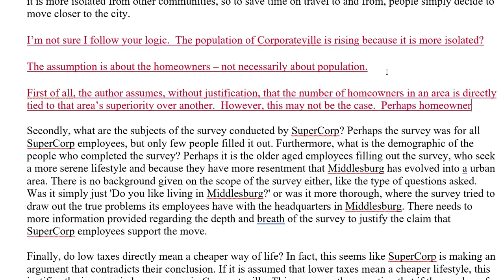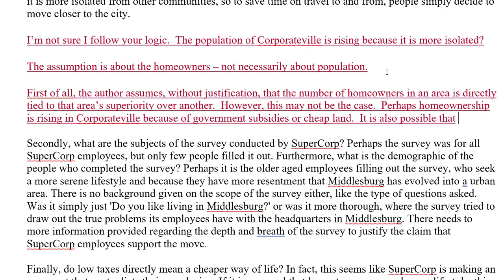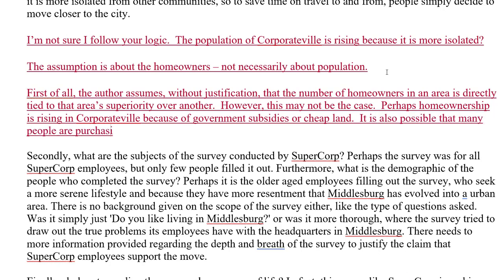Perhaps home ownership, is that one word? Yeah. Really? Is that really one word? Huh. Home ownership is rising in Corporateville because of government subsidies or cheap land. It is also possible that many people are purchasing homes there simply as an investment and not to live in.